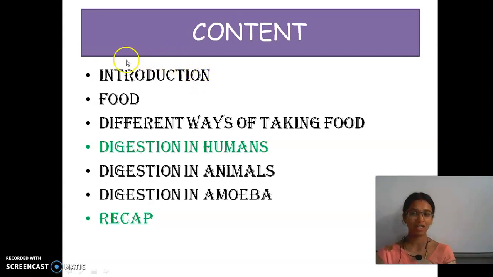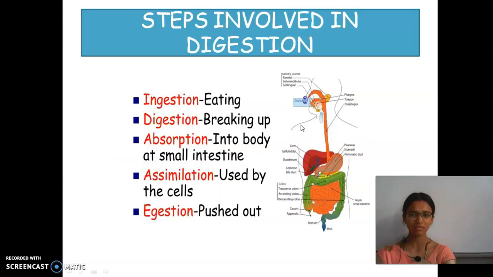We have seen introduction, food, and different ways of taking food in slots 1 and 2, and digestion in humans in 3 and 4. Now in 5 and 6 we will see the continuation of digestion in humans.